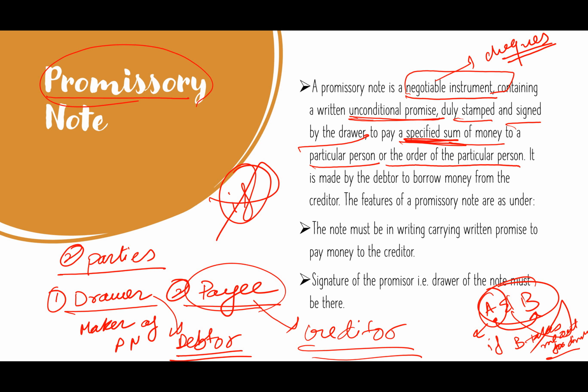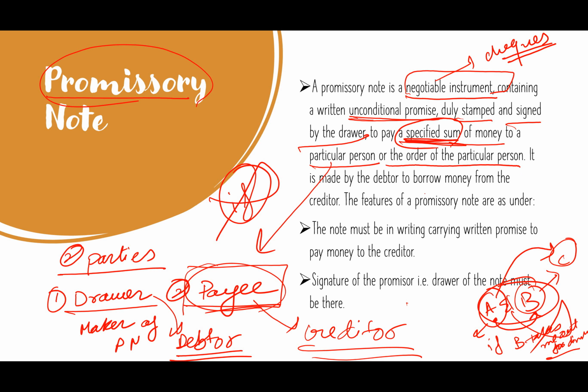The amount that is borrowed is to be paid to a particular person, that is the payee, or on the order of the payee. Suppose A and B, so here B is the payee. Suppose B has borrowed from C. So now B, the payee, can also order A to directly pay to C. That is the order of the particular person.